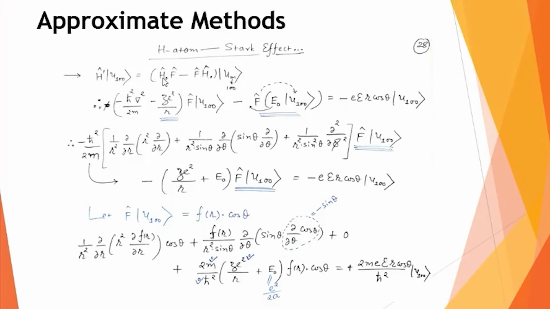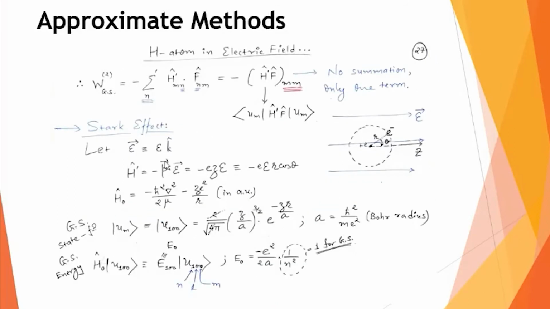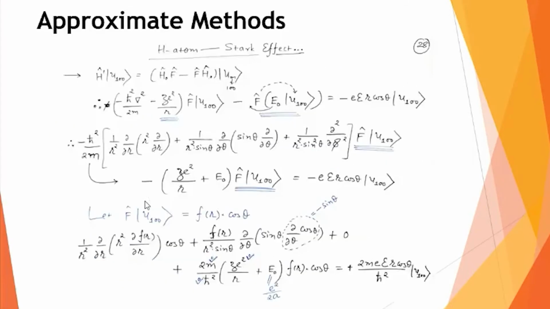For H0, don't forget, H0 means this term: minus h cut square nabla square by 2 mu. Here mu means the reduced mass for this two particle system. Don't forget, hydrogen atom is a two particle system, a proton at the nucleus and the electron in the orbit. So it is a two particle system for which we can find the reduced mass, effective mass, and with which now I substitute the value. This H0 here I can write as minus h cut square nabla square by 2m.